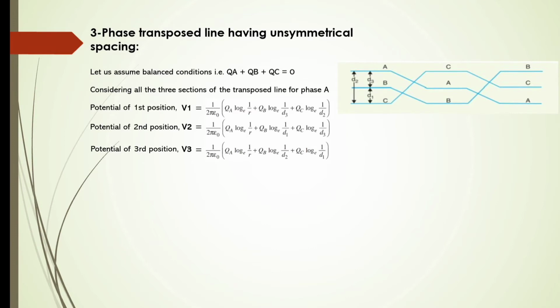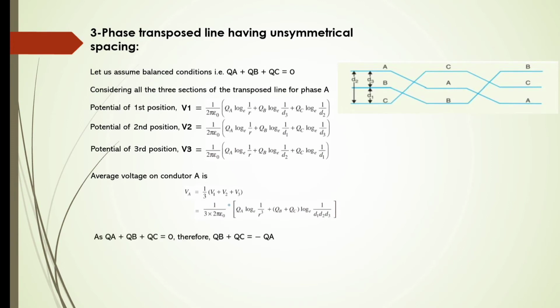To get the overall potential, we take the average of these potentials: VA is equal to 1 by 3 of V1 plus V2 plus V3. Solving the mathematical expressions, we get 1 by 3 into 2 pi epsilon times QA log e of 1 by R cube plus QB plus QC times log e of 1 by D1 D2 D3. This is the average voltage on conductor A.